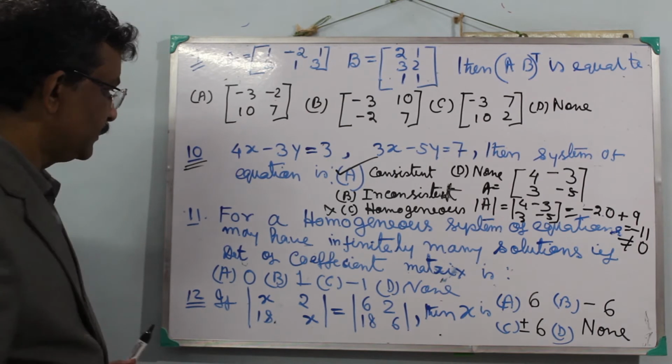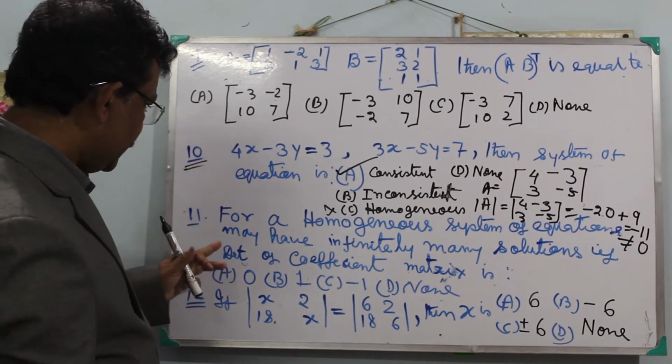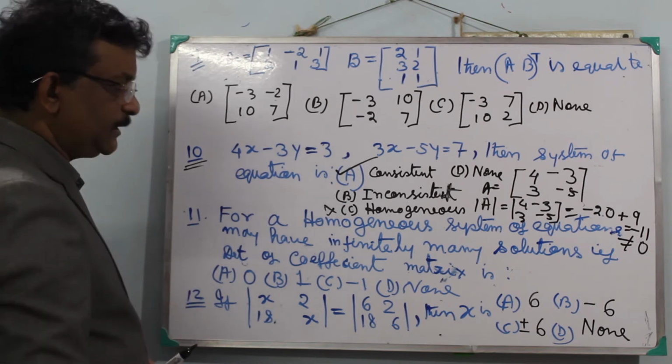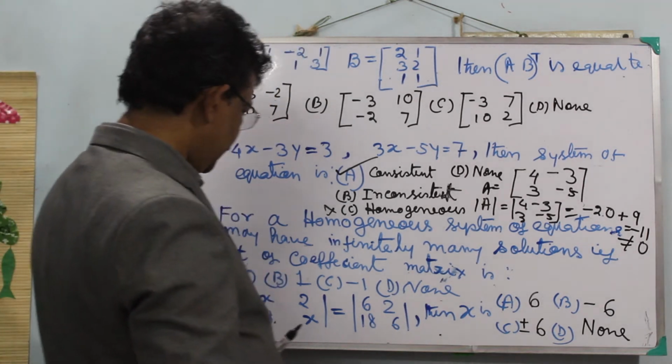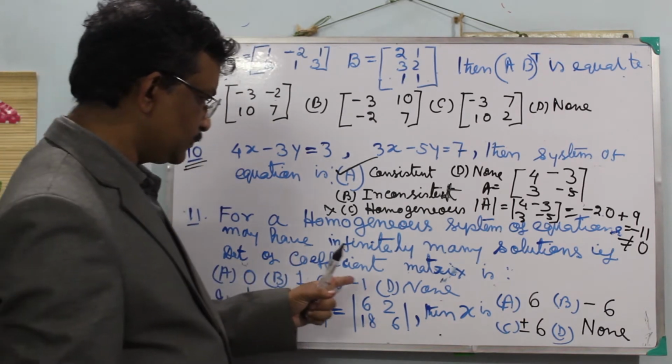For 11: a homogeneous system of equations may have infinitely many solutions if the determinant of the coefficient matrix is 0, 1, minus 1.